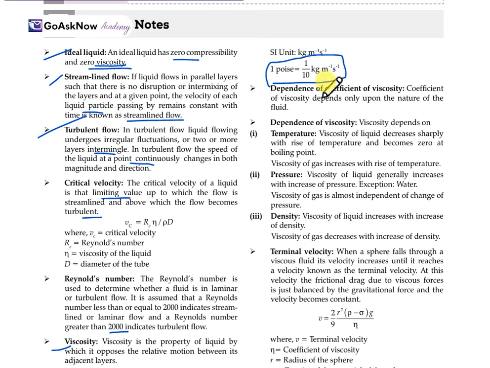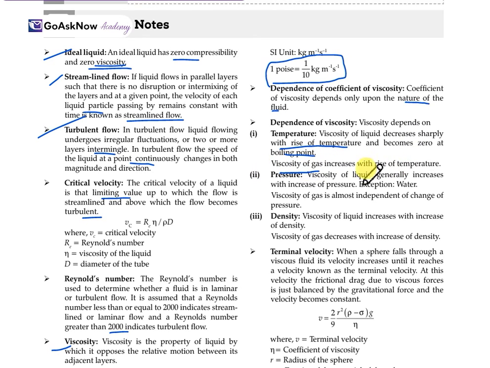Now, moving to the next, dependence of the coefficient of viscosity. The coefficient of viscosity depends solely upon the nature of the fluid. Whatever the nature of the fluid is, it will determine the coefficient of viscosity. Viscosity depends on temperature, pressure and density. The viscosity of a liquid decreases sharply with an increase of temperature, and becomes zero at the boiling point. The viscosity of a gas increases with the rise of temperature.